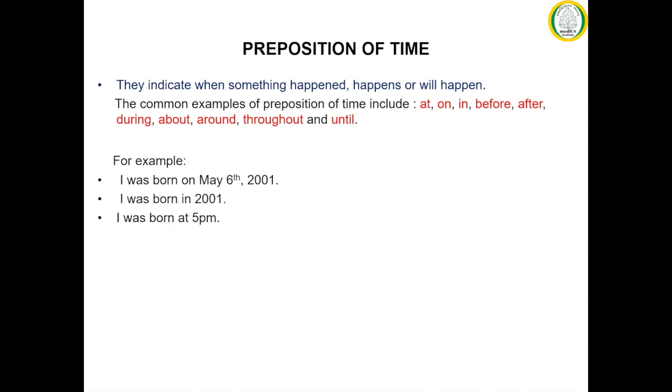Example 1 states, I was born on May 6th, 2001. Example 2, I was born in 2001.